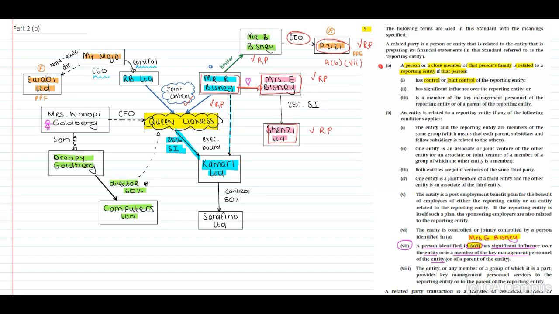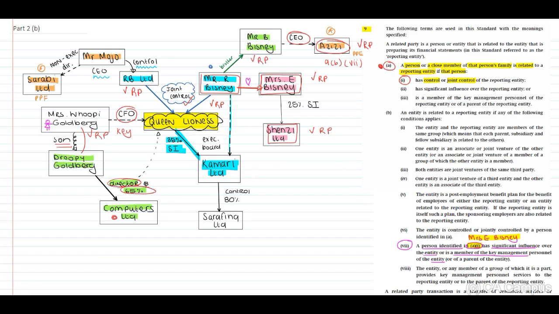What about RB Limited? Yes, guys, in terms of paragraph 9A1, this is a related party. Mrs. Whoopi Goldberg? Yes, because key management personnel. Therefore, yes, a related party. What about Mr. Droopy Goldberg? Is Droopy Goldberg a related party? Droopy Goldberg is a close family member, as this is the son of Mrs. Whoopi Goldberg. And this is then a director and 65% shareholder of Computers Limited.